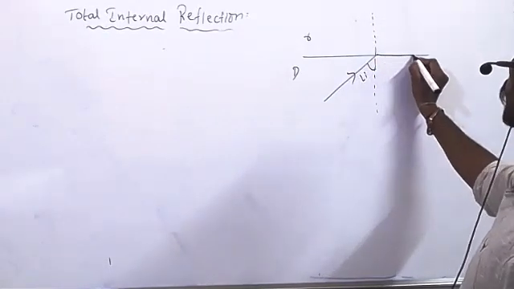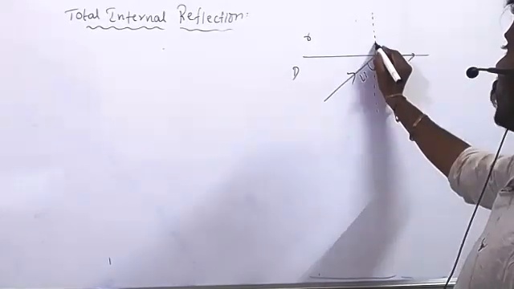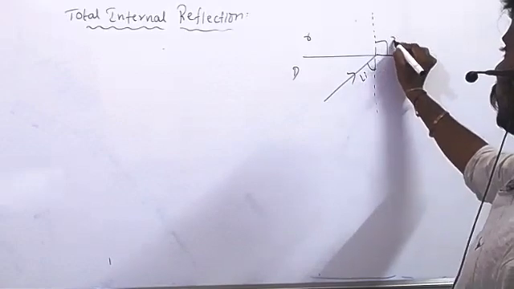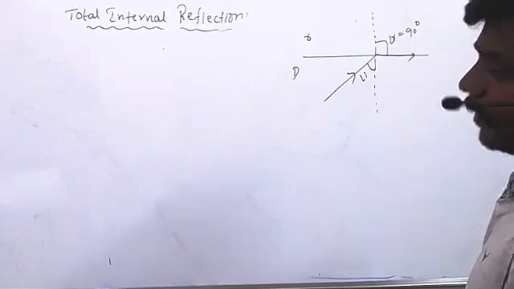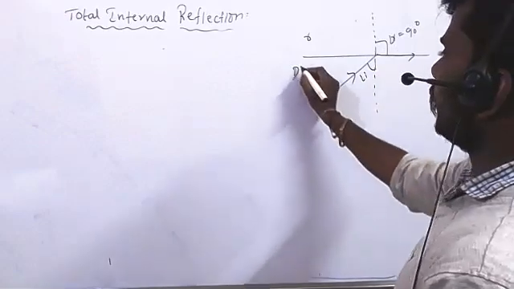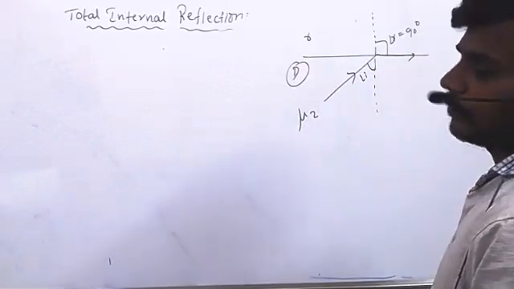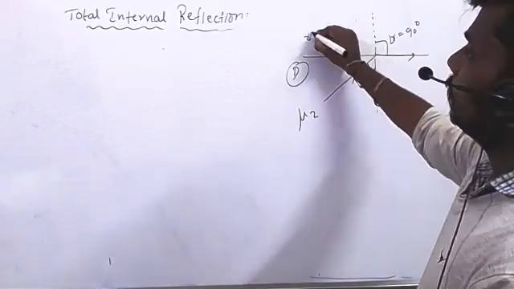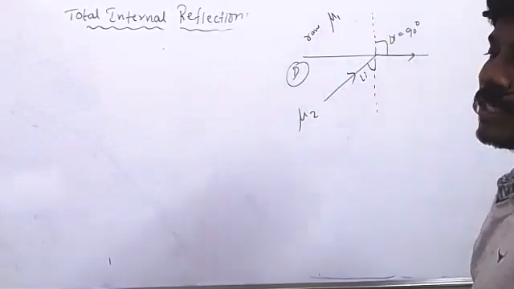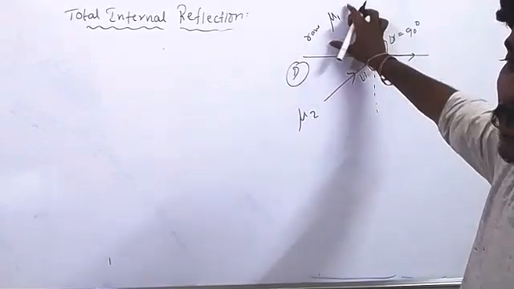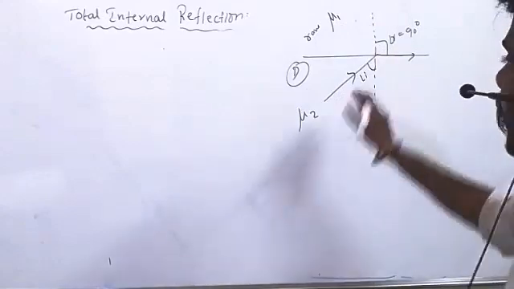When the light ray passes through this, the angle of refraction equals 90 degrees. I will take the denser medium's refractive index as mu2 and the rarer medium's refractive index as mu1. That's what I have taken.